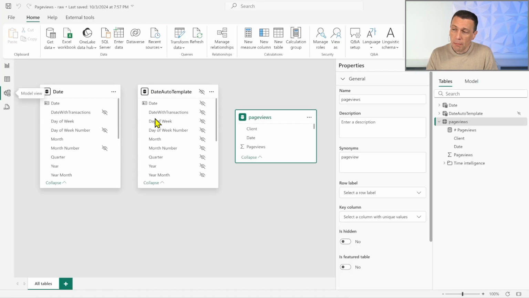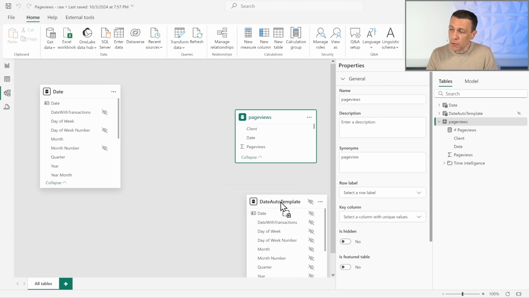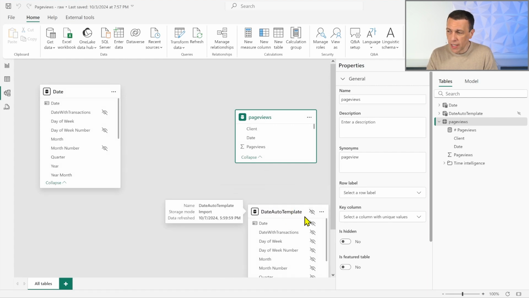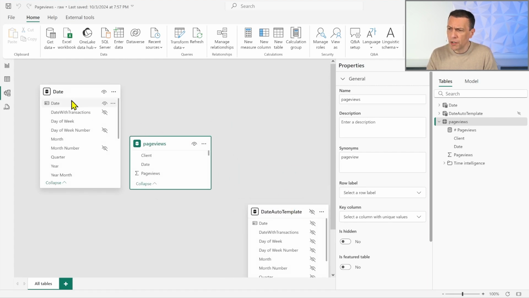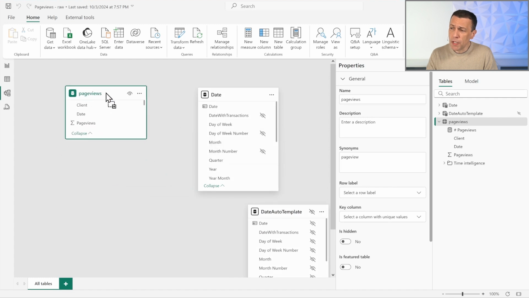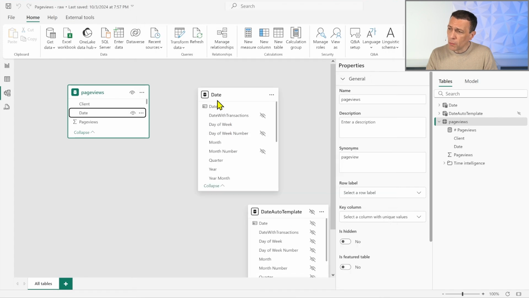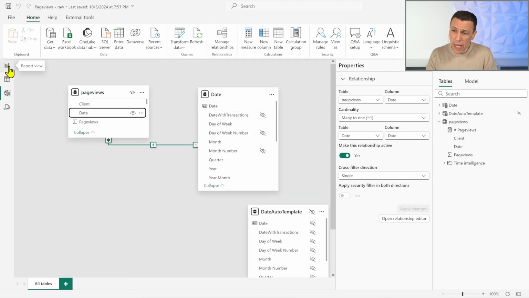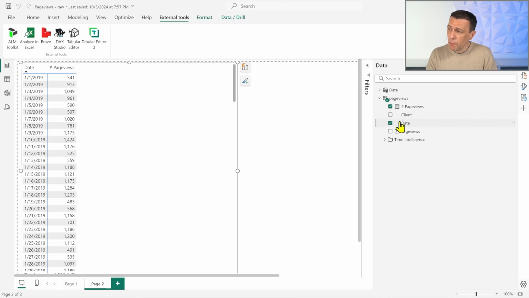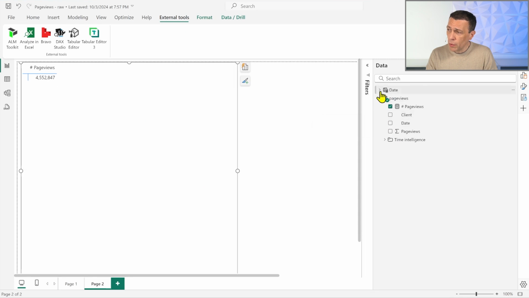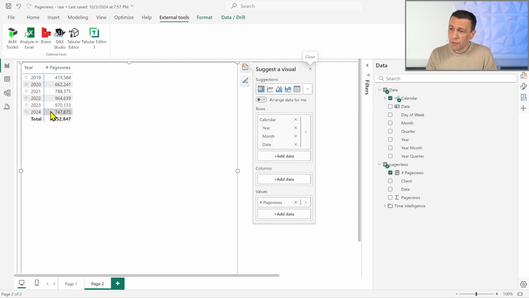First of all, my model now has more tables. We can ignore this date auto template table, which is a hidden table. But you see that now we have page views and date. We just have to connect the date column to the date column of the date table. This is a one-to-many relationship. Now we can go back to our report and replace our date column with the hierarchy calendar we have from the date table.